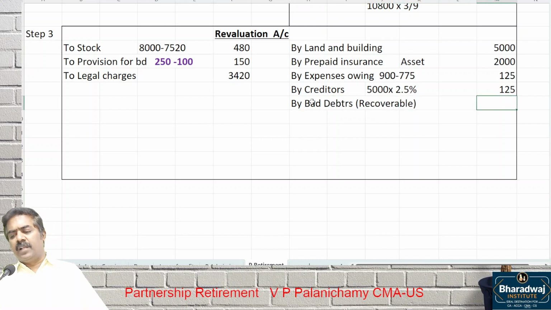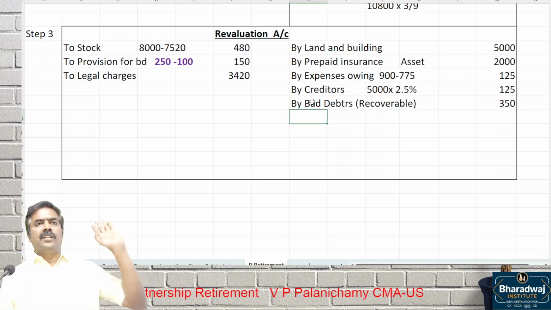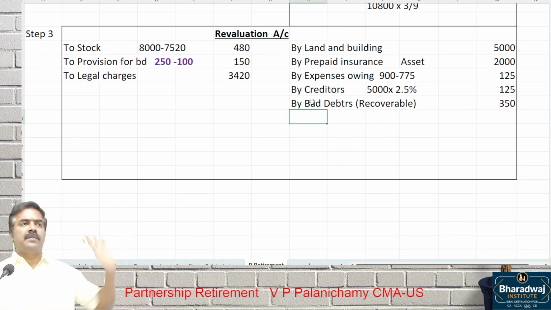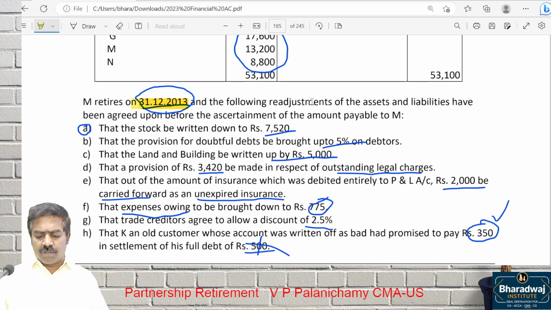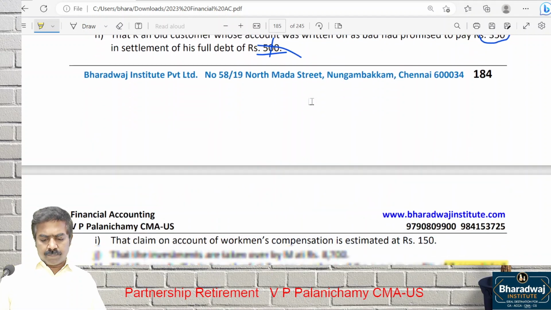Whatever is recoverable is a gain for us. Sir, the 500 given last year, written off, doesn't matter for us. Whatever is recoverable is a gain for us. 350. Bad debts recovered is a gain for us. Then,